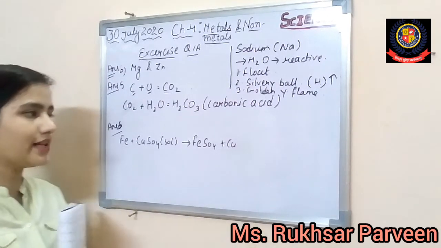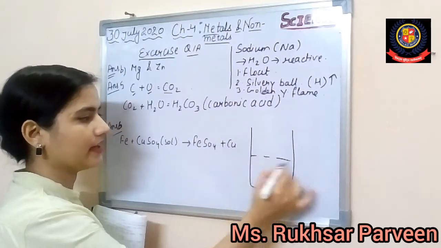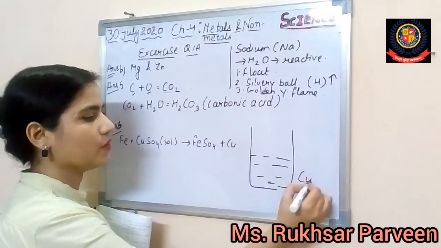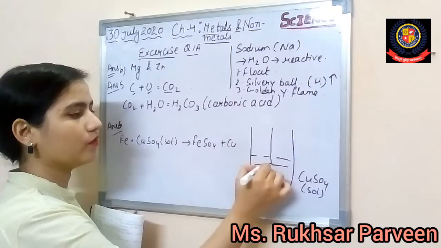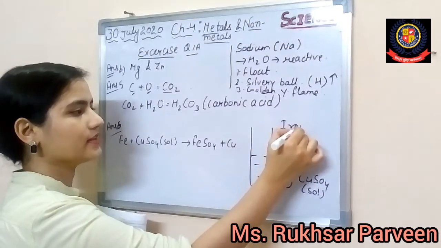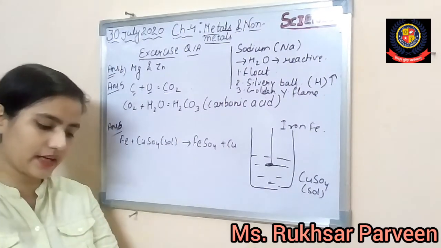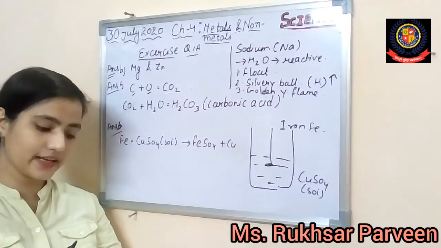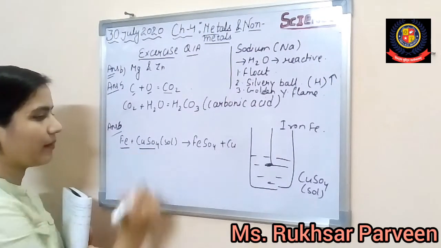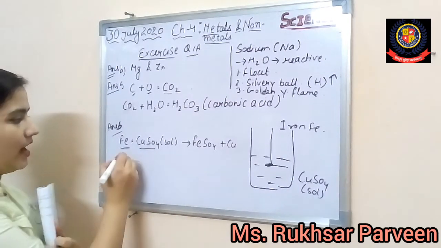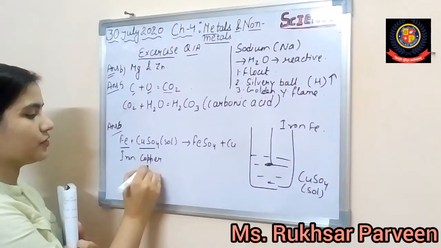Alright, so as we all know, in one activity we have discussed, if you are taking the CuSO4, that is your copper sulfate solution, and we are putting the iron, that is your Fe. First we have to check in the metal activity series that iron is more reactive than the copper. So definitely, if I am taking the chemical reaction of iron and copper sulfate solution.